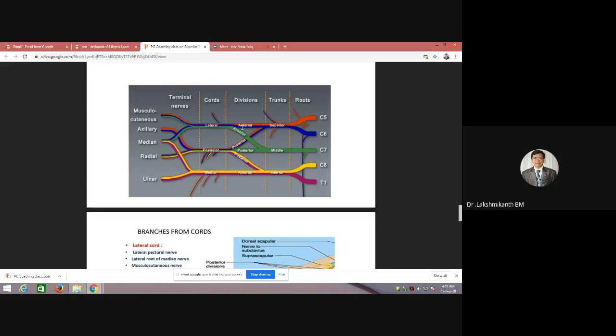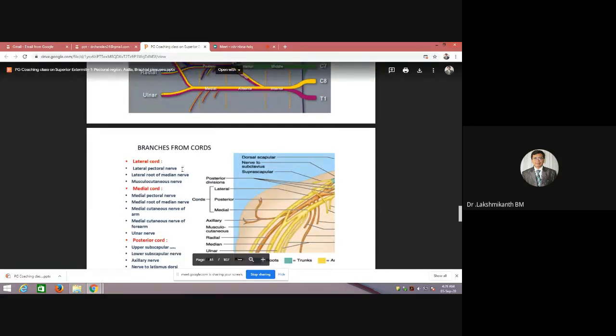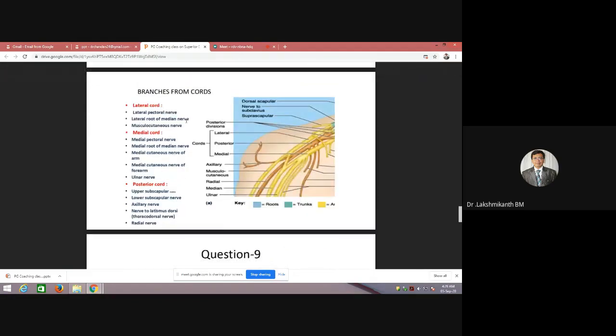Okay. Next, if you try to see the lateral cord, there are some branches from the lateral cord. So what are the branches from the lateral cord? Easy to remember: LML. LML stands for lateral pectoral nerve, lateral root of median nerve, and musculocutaneous nerve. What does LML stand for? Lateral pectoral nerve, lateral root of median nerve, musculocutaneous nerve.